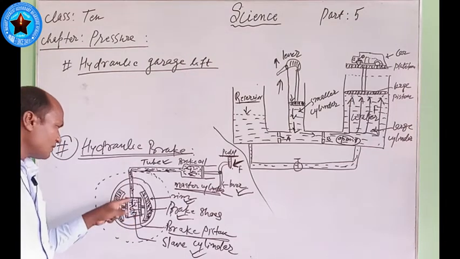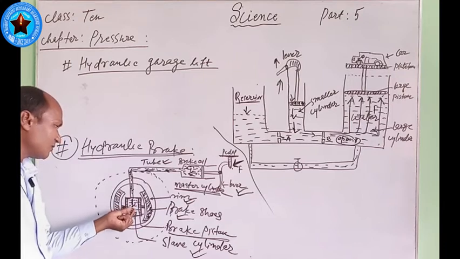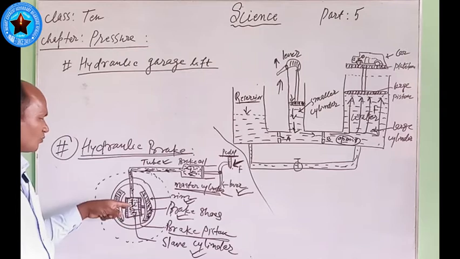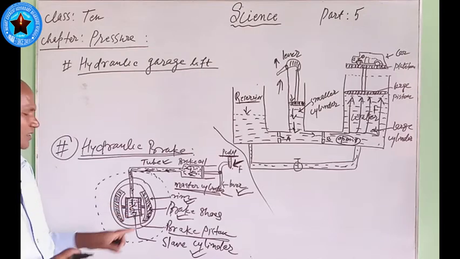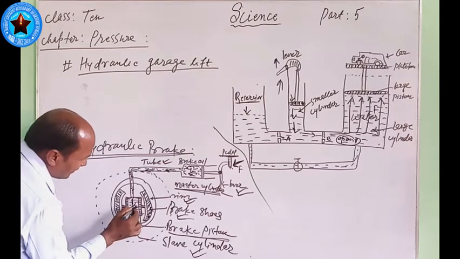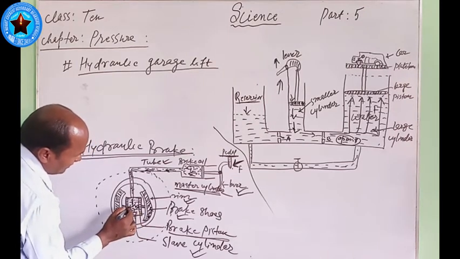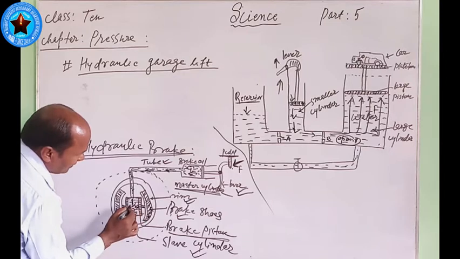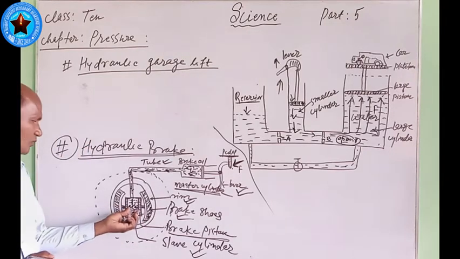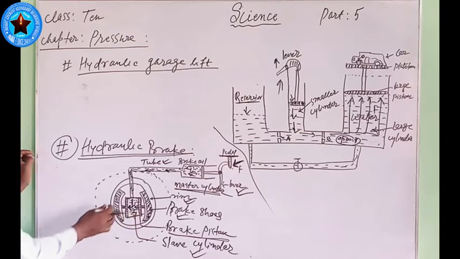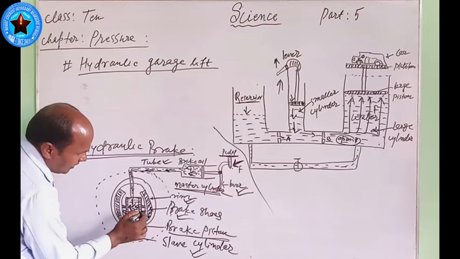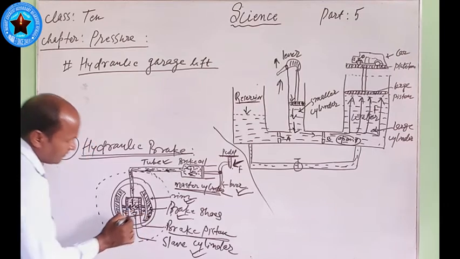When that pressure, that force, is applied here, there is also a somewhat larger area inside it, which means more force is exerted here. That force is an outward force, like there. Here and here, means on both sides that force acts, and this force acts on the brake shoes. Here are the brake shoes with this direction, and here with this direction.